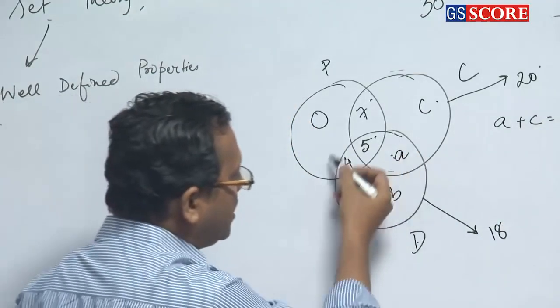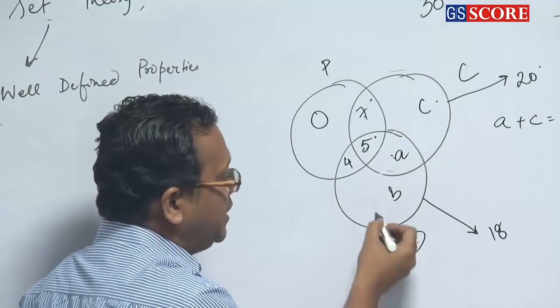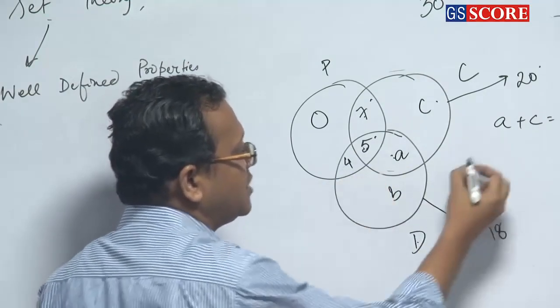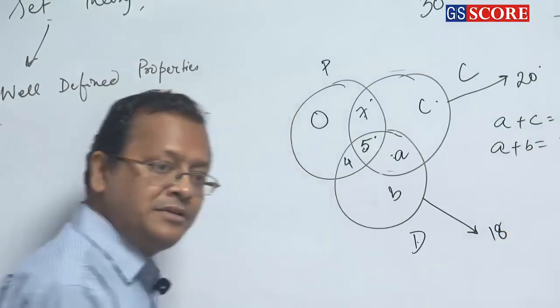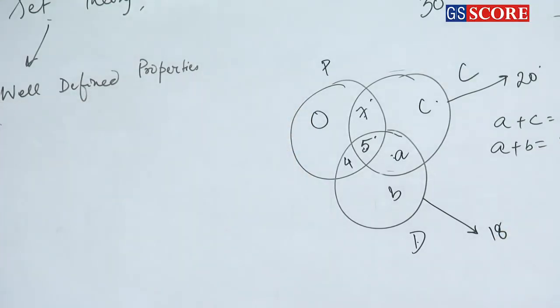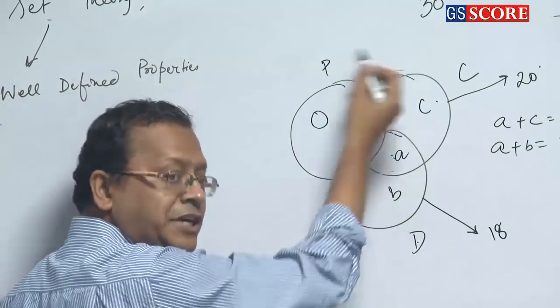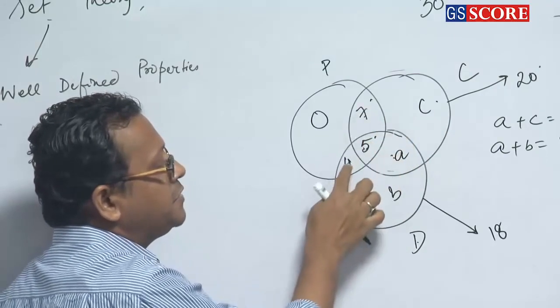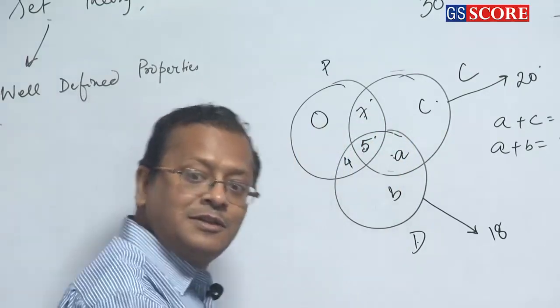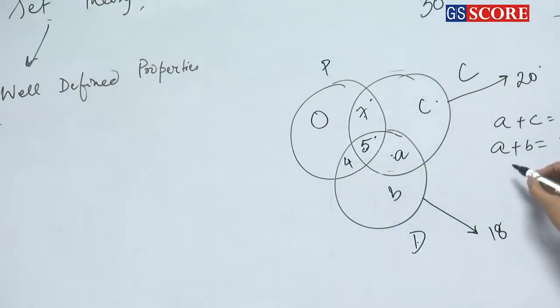The value of this whole circle is how much? 18. So A plus B plus 4 plus 5 is how much? So A plus B will be equal to 9. Right? The value of this whole is 30. So A plus B plus C plus 7 plus 5 plus 4 plus 0 is equal to how much? 30. So A plus B plus C will be equal to how much? 14.